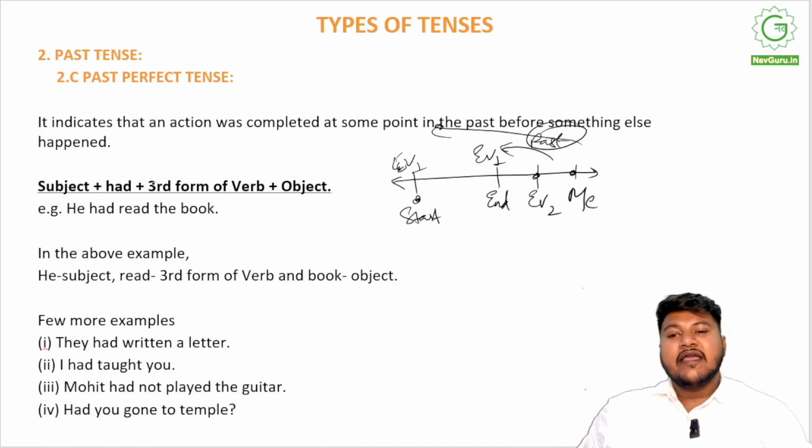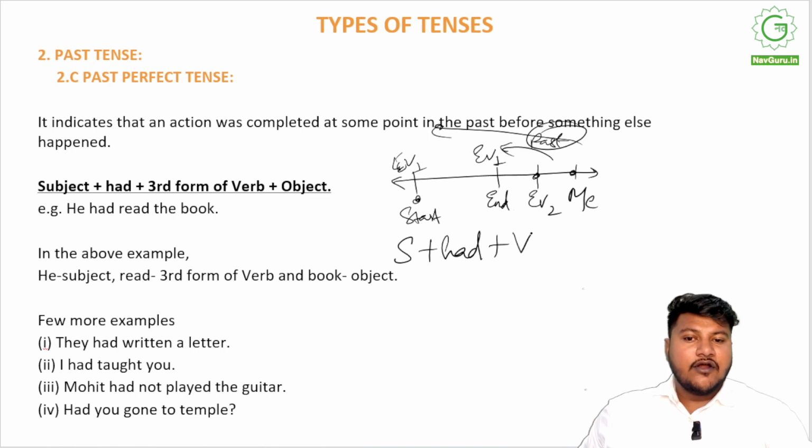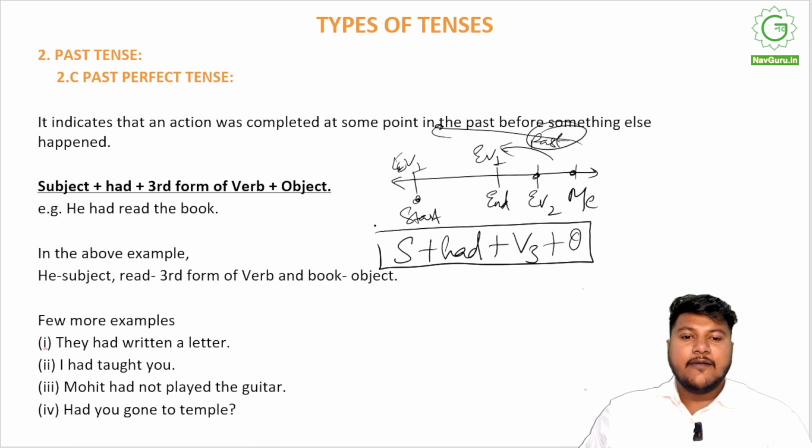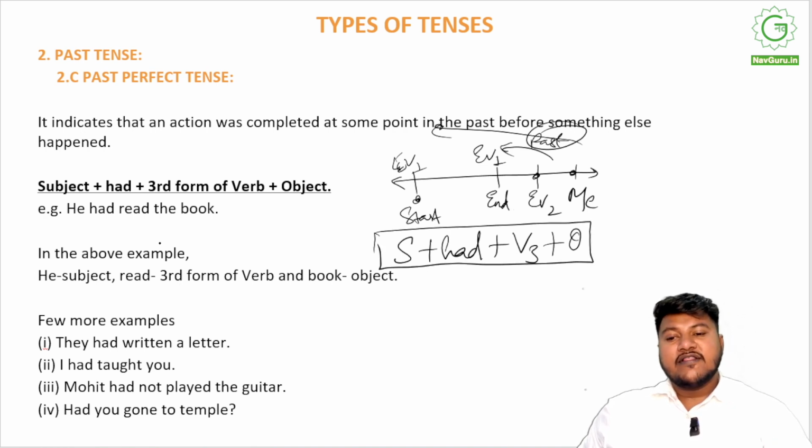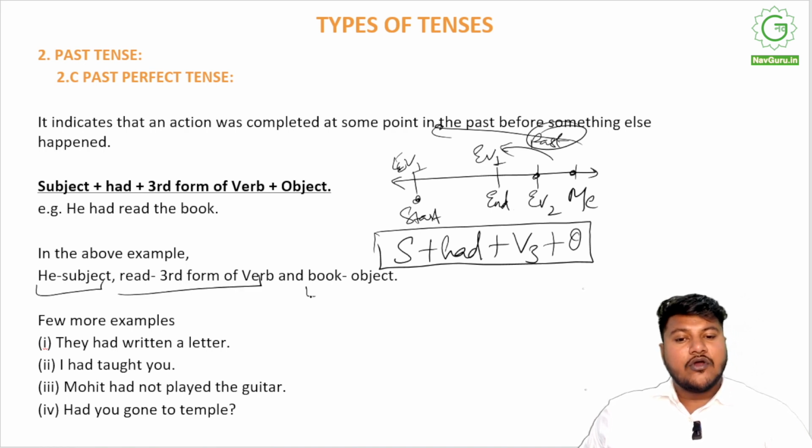For example, he had read the book, right? So if I have to structure it, he is a subject plus had plus read. Read is the third form of the verb, past participle form, V3, plus object. As simple as that, right? He had read the book. In this example, he is the subject, read is the third form of verb, and book is the object. Similarly, they had written a letter.